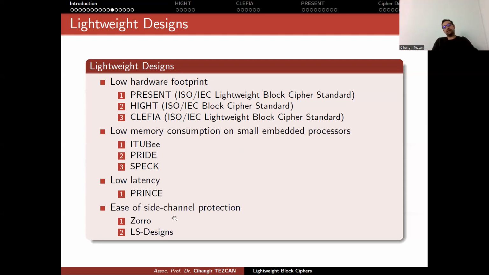Sometimes you design an algorithm like Present, but in order for it to be secure against side channel, you take some precautions. But once you take those precautions, focusing on low hardware footprint becomes meaningless, because maybe your new design requires thousands more gates. So instead of solving side channel protection after the design, these designs try to provide side channel resistance during the design process. Also, some of them are broken, by the way, in this list.